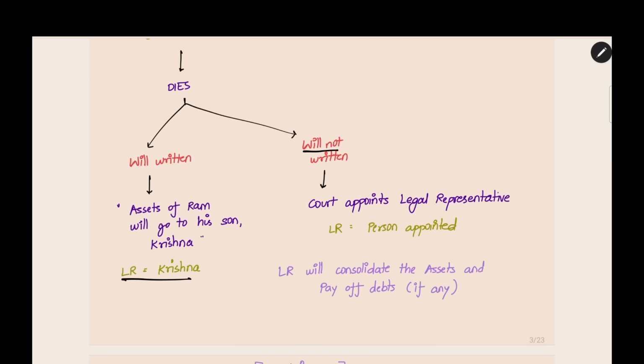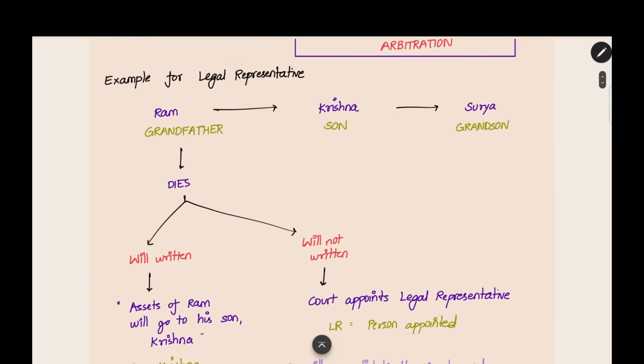If the will is not written, the court will appoint a legal representative. The assets of Ram will be taken over and sold off, and it will be seen whether there are any debts. The legal representative appointed by the court will pay off the debts due by Ram, and the remaining amount will be given to the legal heir. This is the work done by the legal representative. In the case the will is not written, the court will appoint the legal representative. The legal representative will consolidate the assets and pay off the debts, if any. Now, this is the example for legal representative.